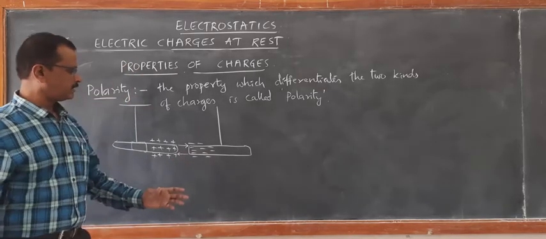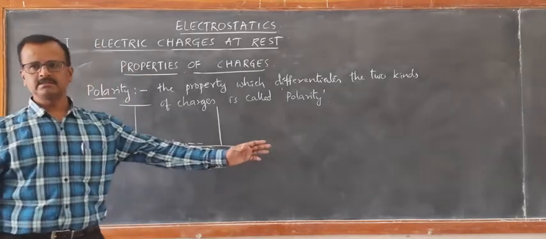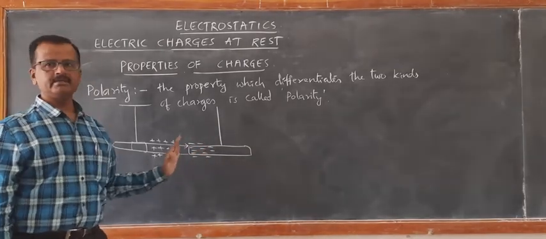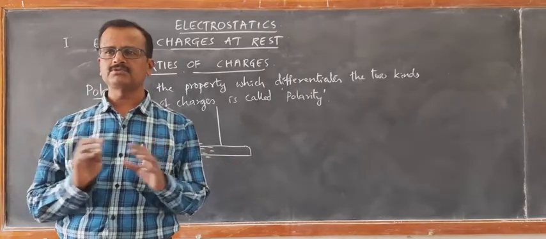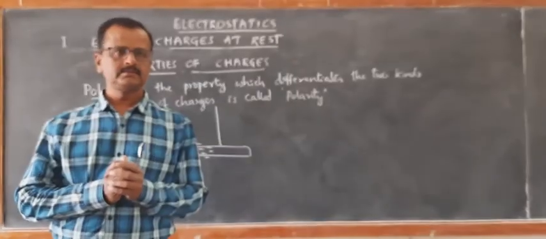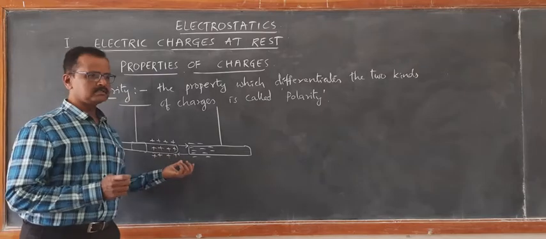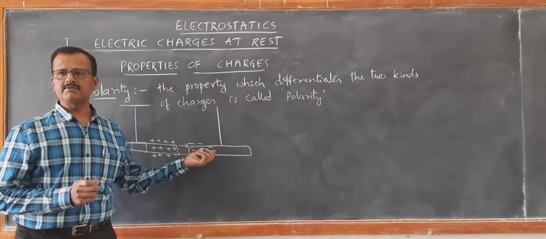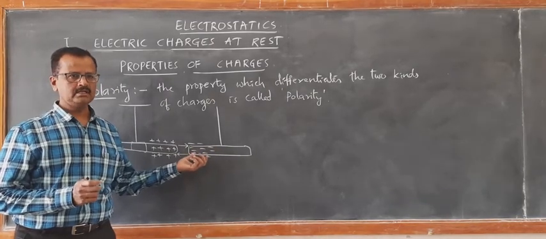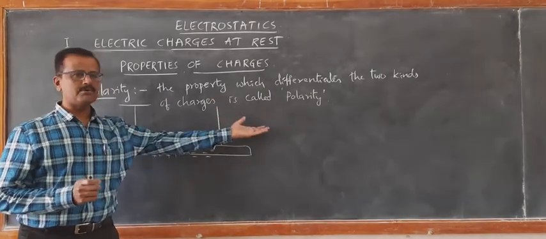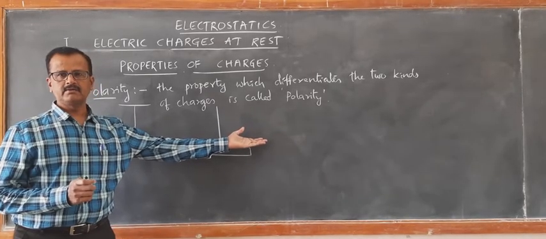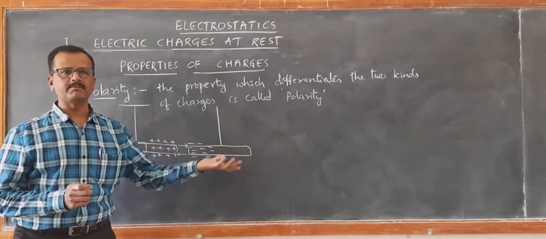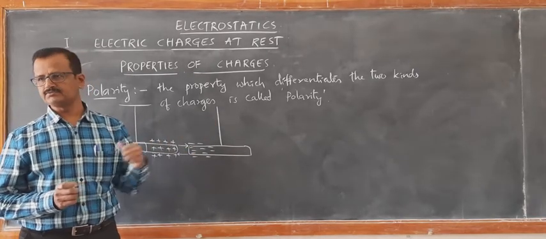If you bring, on the other hand, another plastic rod rubbed with fur close to this plastic rod rubbed with fur, you will come to know that there will be a force of repulsion between them. A glass rod rubbed with silk exerts a force of attraction on the plastic rod rubbed with fur. So this shows that bodies having opposite polarity exert attractive force, and bodies having similar polarity exert repulsive force.